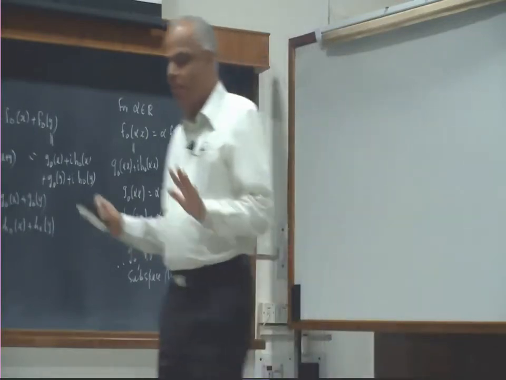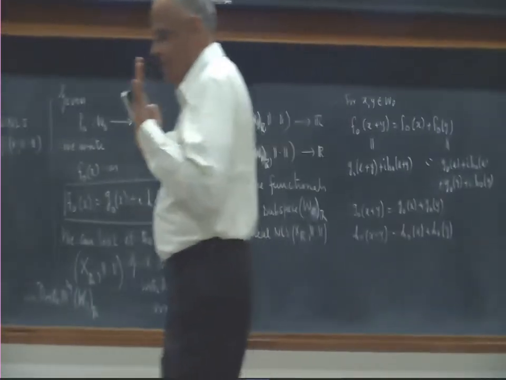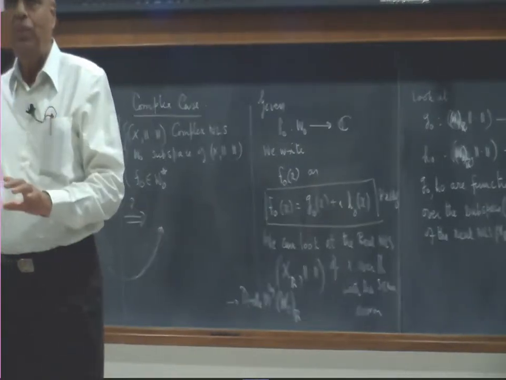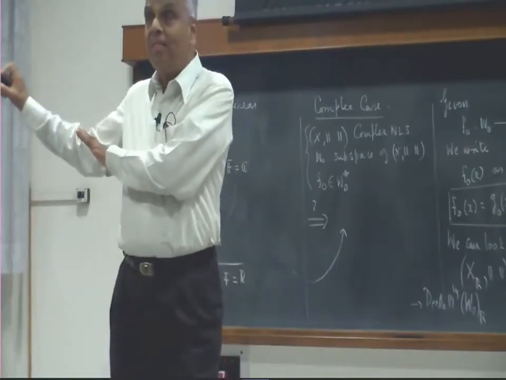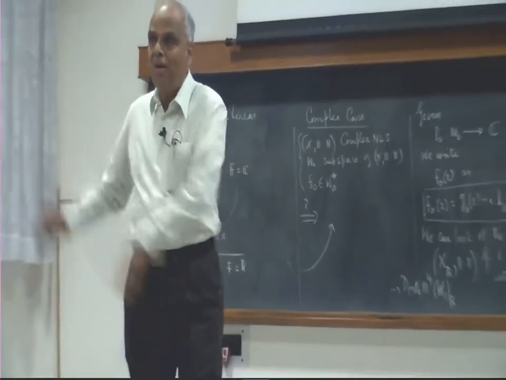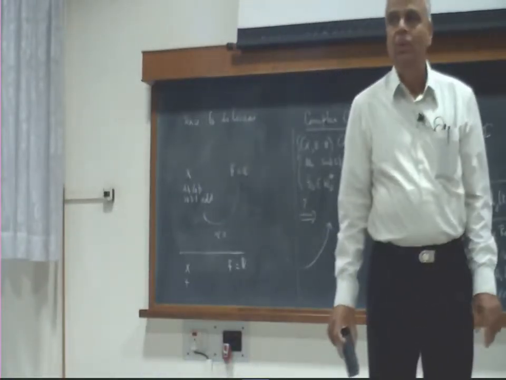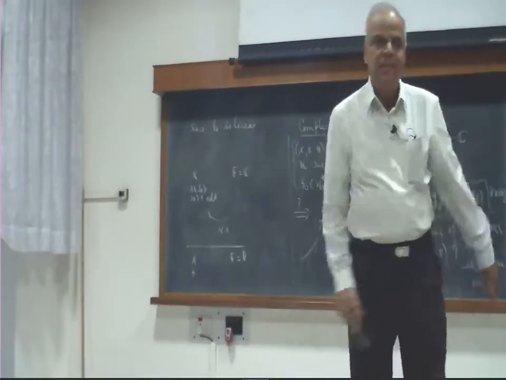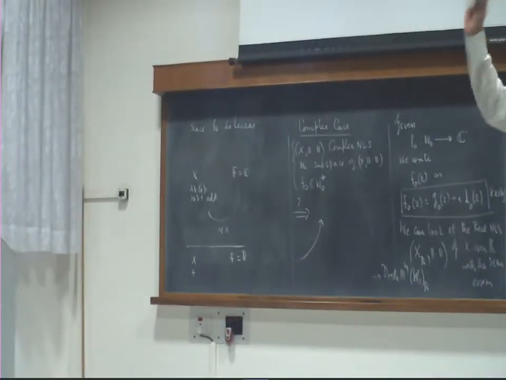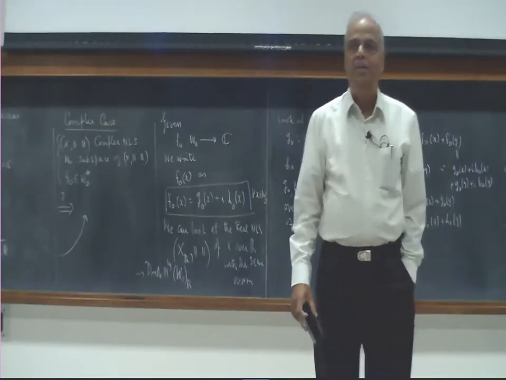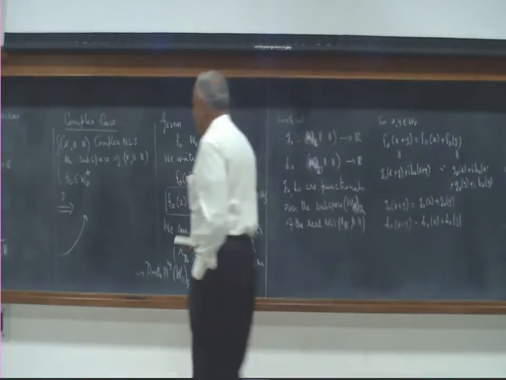Therefore, I have a bounded linear functional on a subspace W naught in a different structure, the real linear space structure, where I know the Hahn-Banach theorem. So at least I can do extensions for G naught and H naught in that setup. Using that setup, I will now come back to the F naught setup. Let me see how we do it.